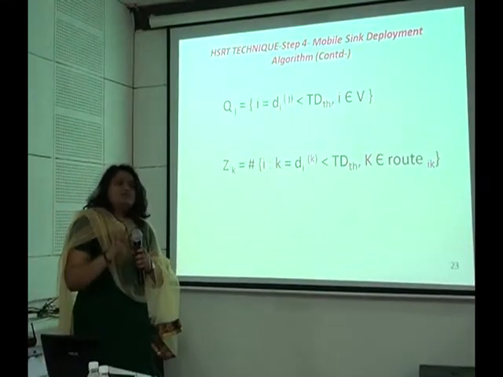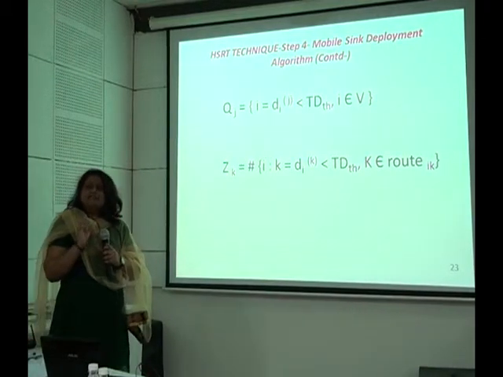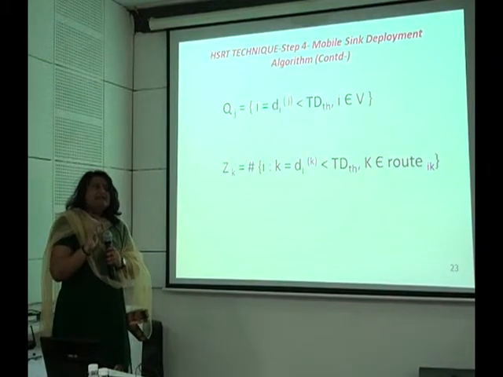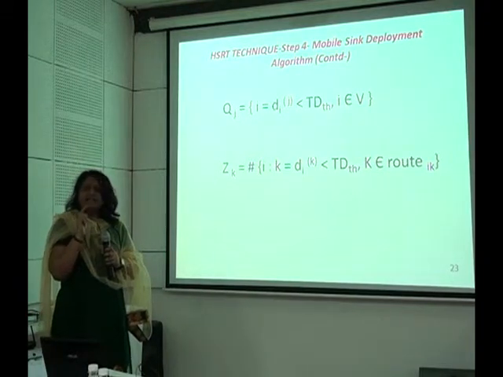Now suppose given an initial mobile sink algorithm. So the mobile sink will first of all identify which non-urgent sensors are communicating directly with it.